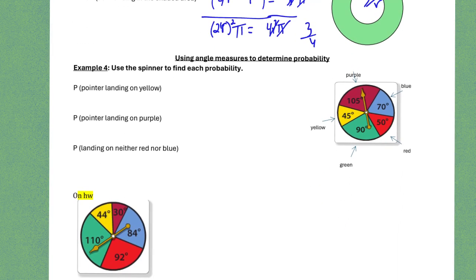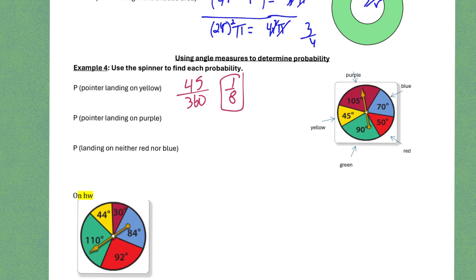Okay, the next one would be, as shown, what's the probability that the pointer lands on yellow? Okay. And we can find the area of these locations and write that fraction. But we could also say, guess what? Proportionally to the circle, the fraction of the circle that is yellow is 45 degrees of the circle. Well, that's not 45%, so don't put that, but it's 45 degrees out of the 360 degrees that we have. Okay, so that's kind of interesting. Like, you have to say, well, what is the total? And then we can reduce that, and we get 1/8, and we could divide it and get a decimal, and then times by 100 if we want the percent.